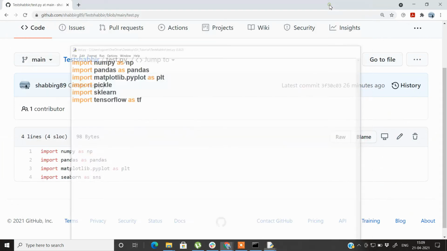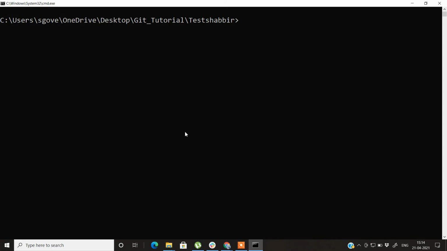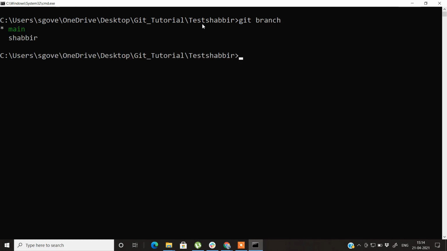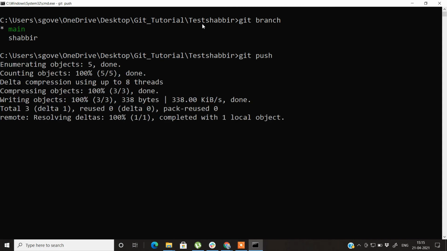So how do you sync both of them using Git? How will you upload the changes that you made on your local system to your remote repository, that is test Shabbir? For that, firstly let's check which branch we are pointing to. It's on the main branch, so just write git push from the main branch, and initially it will ask you for the user ID and password.